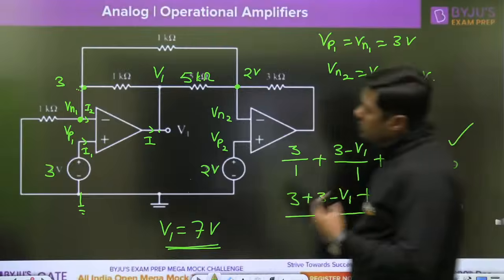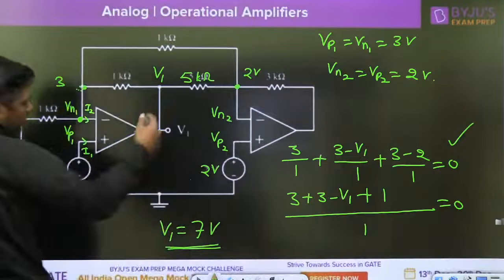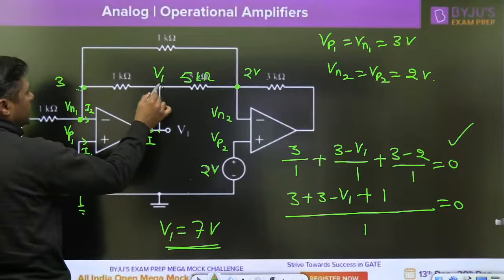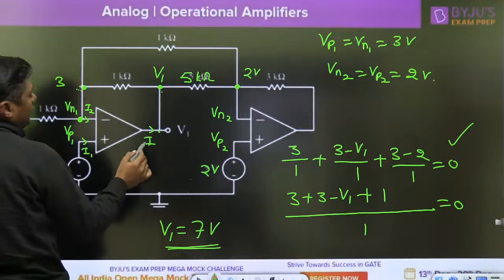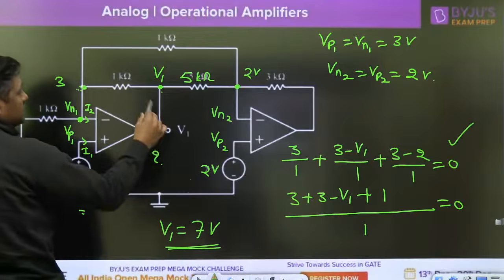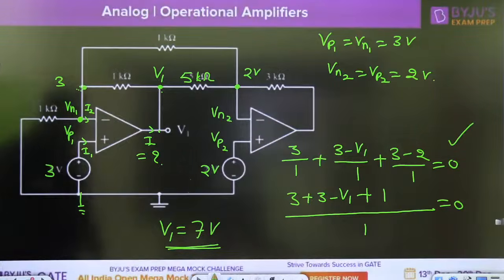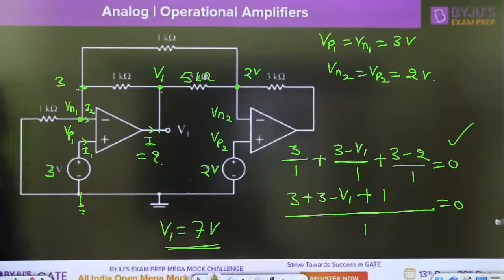Now, if you have the idea about V1, what is V1? 7 volt. And suppose the current is asked. Now you can apply the KCL at this point and find the value of the current in this path. What is the value of the current here? So now you can solve it. Sometimes they may ask what is the current here. Okay.